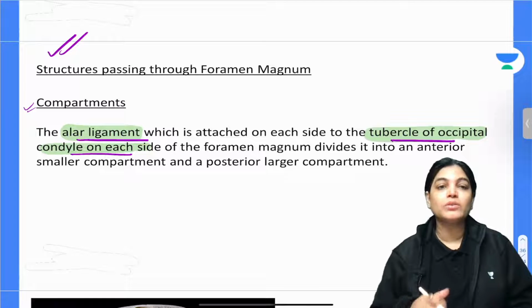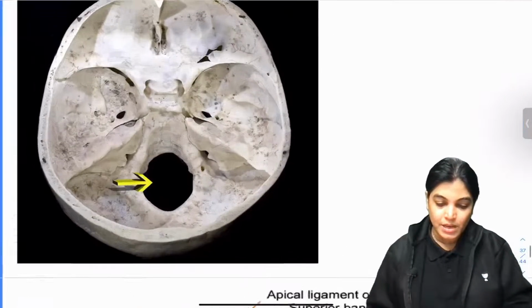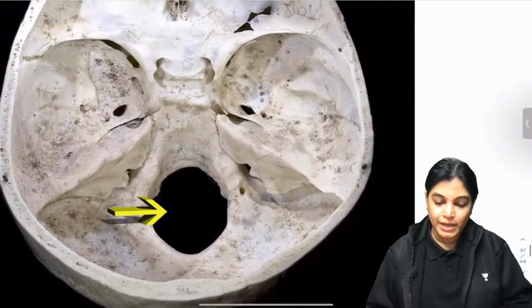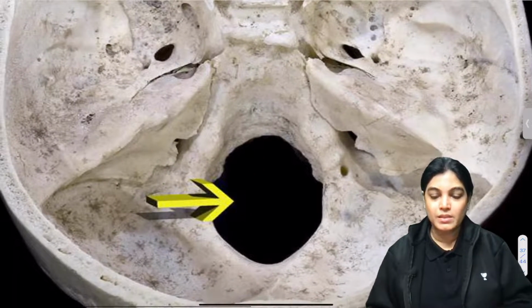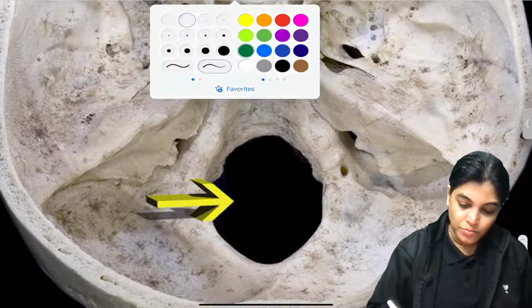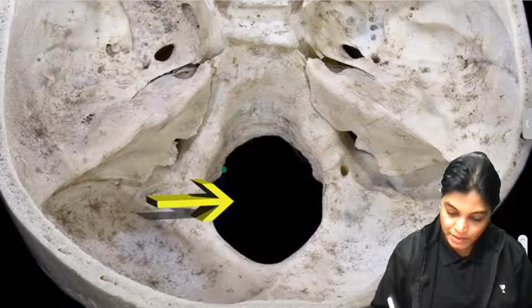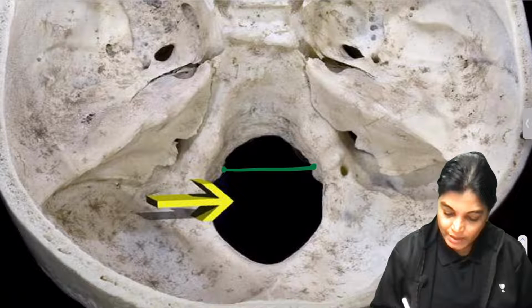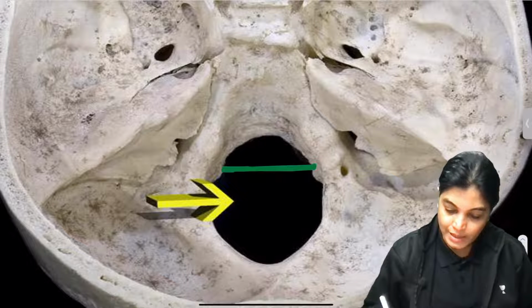It is attached onto the occipital condyle tubercles. So if I enlarge this image, all of you can understand this. I would like to show you this tubercle; this is the occipital tubercle here, and this is the ligament connecting it. What is this ligament termed as?